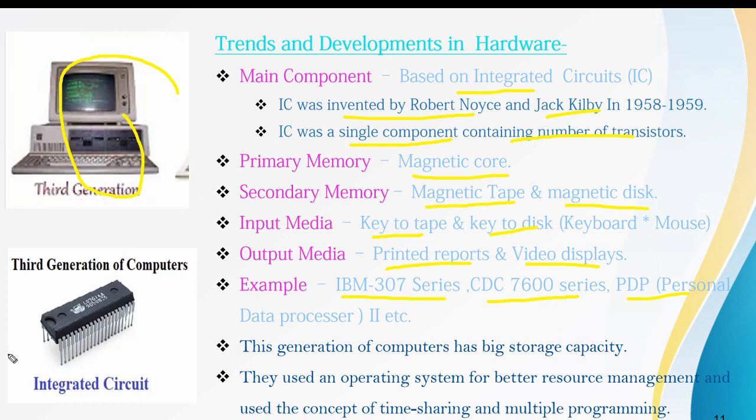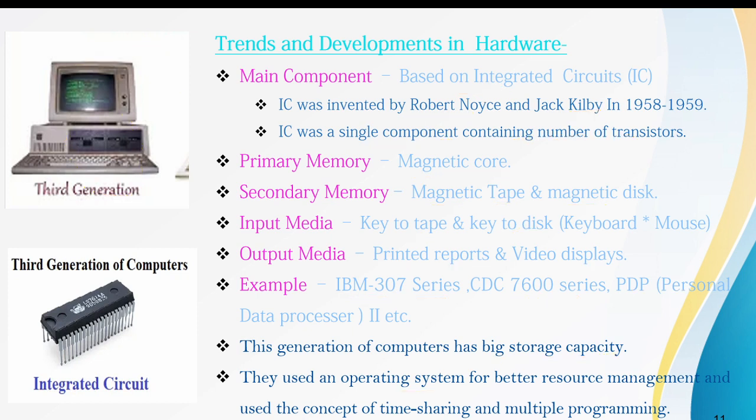And integrated circuits look like this. These are all the transistors contained in one integrated circuit. This generation of computers has a big storage capacity. In these computers, we can store much more compared to the first and second generation computers. They used operating systems for better resource management because they use high level languages, and used the concepts of time sharing and multiprogramming operating systems. These are the developments in the third generation computers.